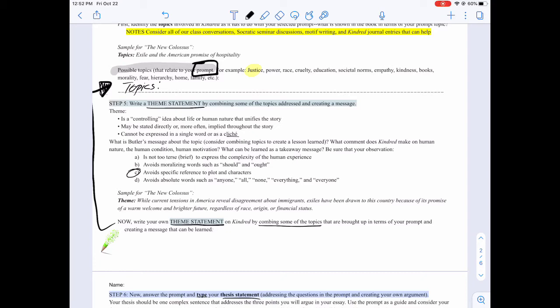Put them together to create this message, something that can actually be learned from these ideas that are brought into play. So something that can be learned is usually something that we want to apply to our lives. So not just everything ends, what can actually be learned? So put together some of these topics. What can be taken away that people can then apply to their lives? Some message that's going to make people reflect and be like, oh yeah, that is something that can be done, or is true, or that I want to think about, that is a complex idea. So pause this, write down your theme statement, and keep that in the back of your mind.